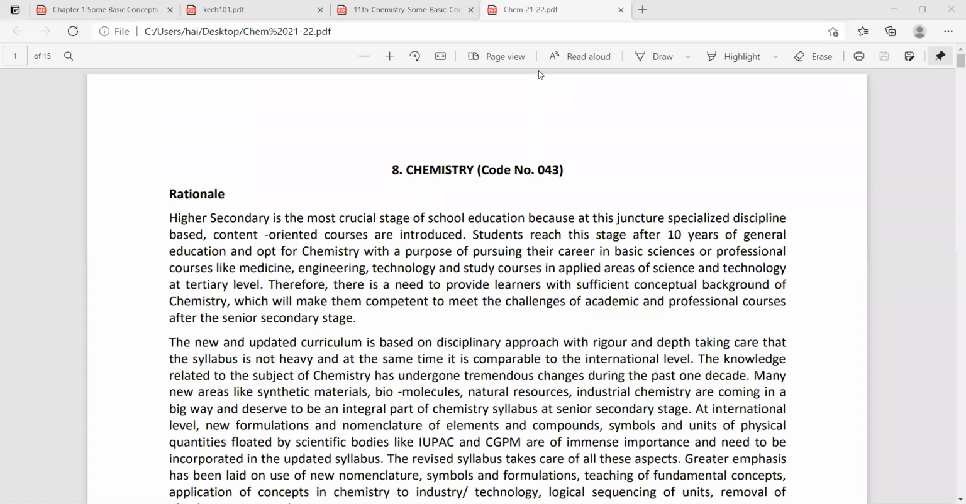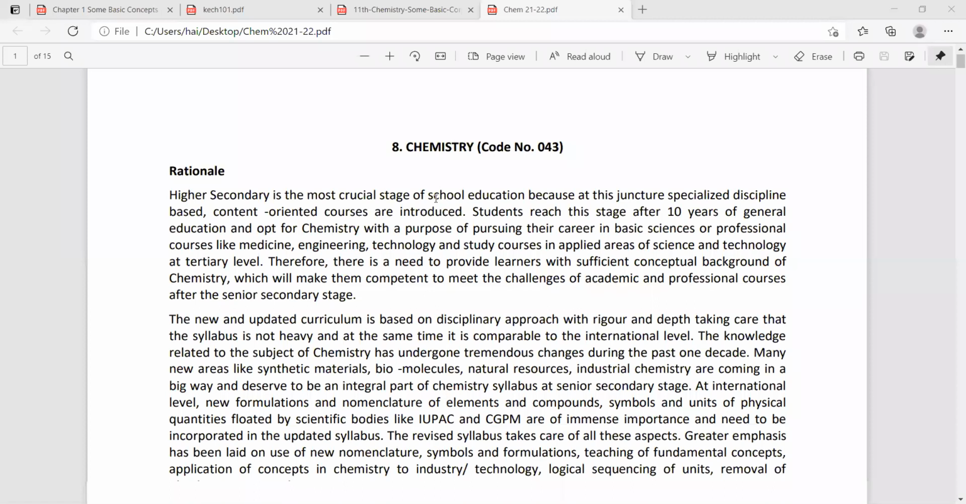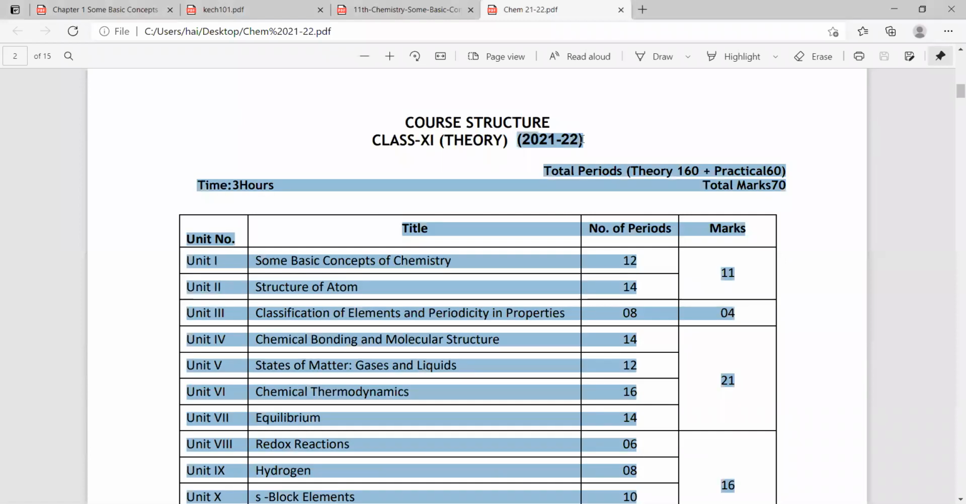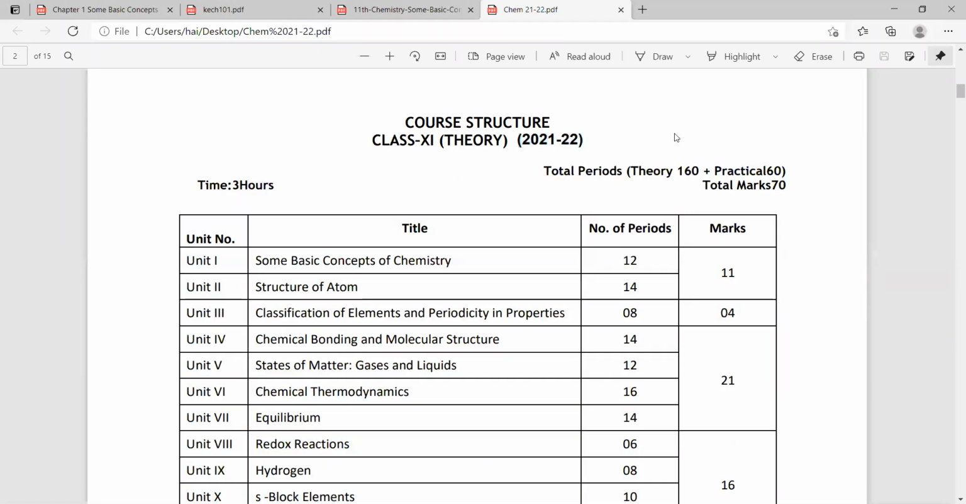So before going to that, we can see what portion we have. What is the syllabus according to the latest academic year? How they have given the syllabus, how they have given the question paper pattern? So look here. This is the 2021-22 year. Are you able to see the screen, everyone? Please reply. Yes, sir. Yes.